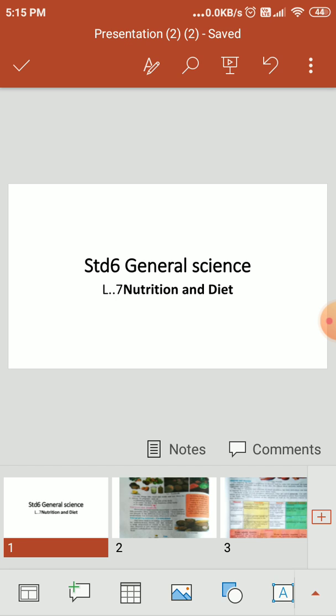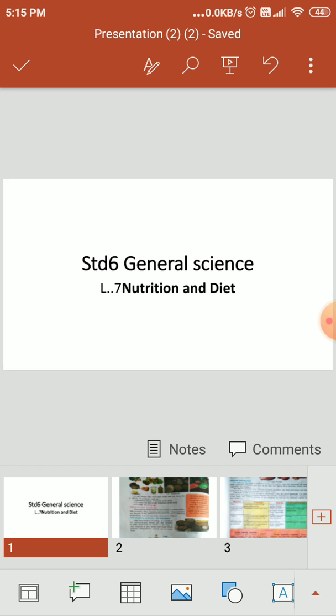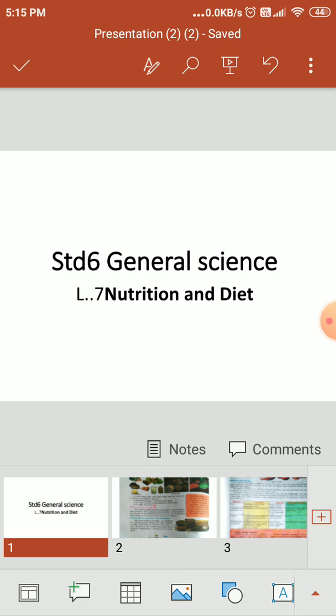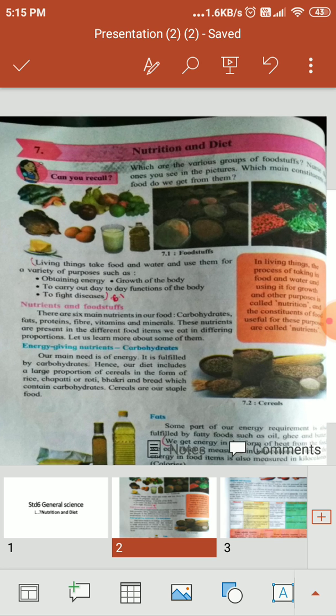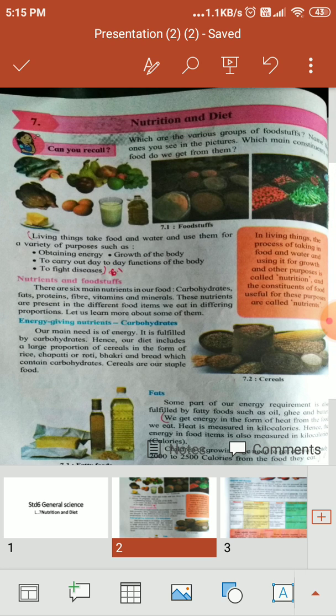Now we are starting our next session, second semester, and we are starting from our lesson number 7, nutrition and diet. Nutrition and diet is very important in our day to day life. Look at the picture, you can see various food items, foodstuffs. Which are the various groups of foodstuff? Name the ones you see in the picture. Which main constituents of food do we eat from them? The main constituent we eat every day is carbohydrates.